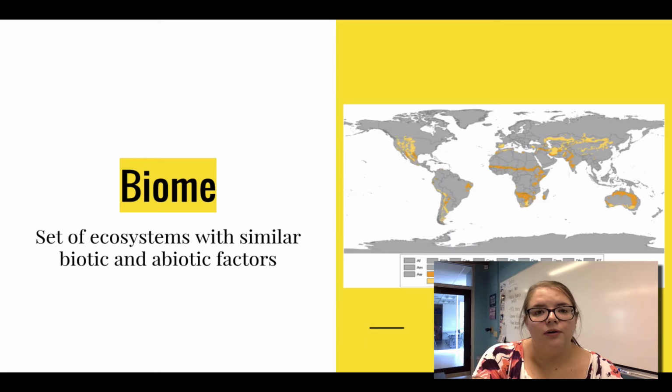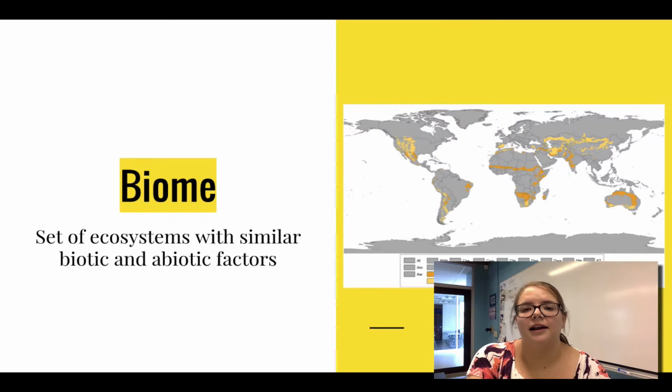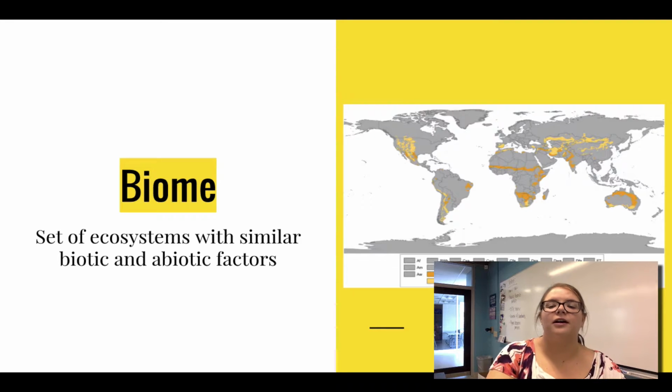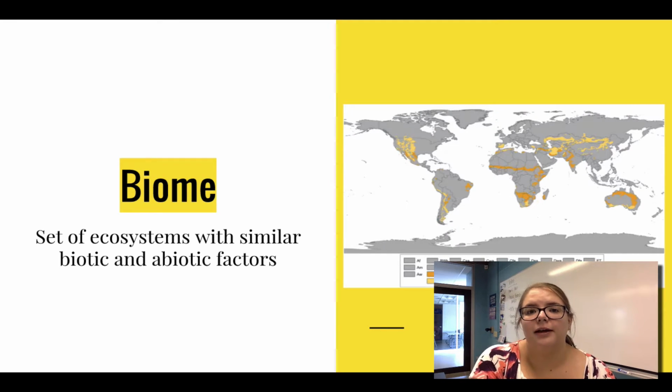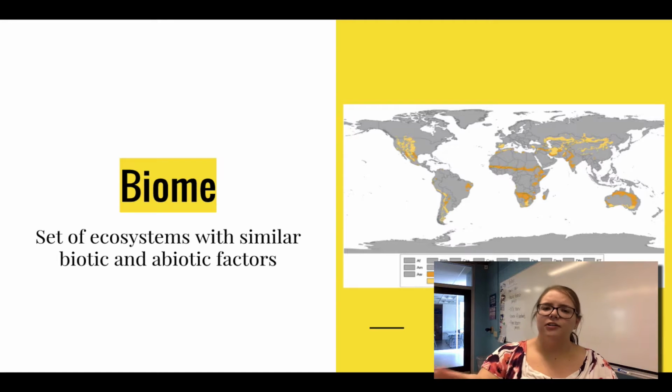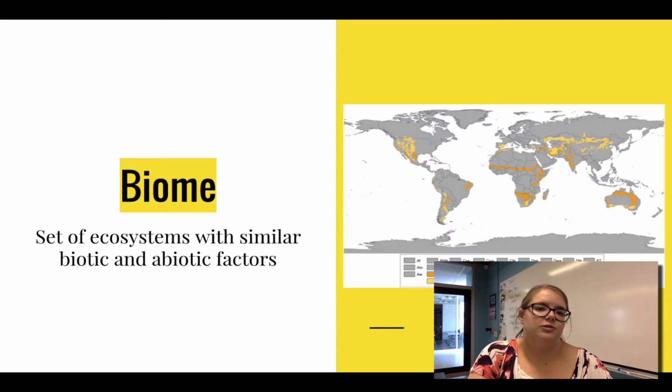Next, we have a biome. A biome is a set of ecosystems with very similar biotic and abiotic factors. On the map there, they have outlined a couple of biomes for you that are desert biomes. You can see they're scattered across the world, but they all have really similar abiotic factors. So similar amounts of rainfall or similar soil types and similar biotic factors as well.